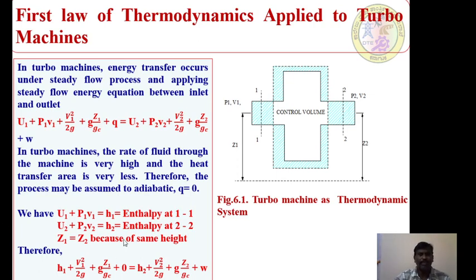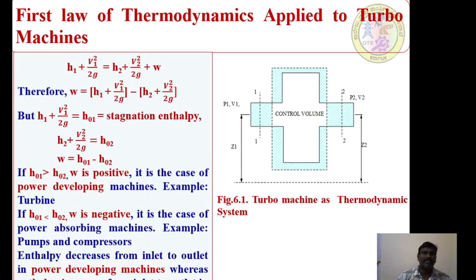We have U1 plus P1 V1 equal to H1, that is the enthalpy at section 1. U2 plus P2 V2 is equal to H2, the enthalpy at section 2. Z1 is equal to Z2 because of the same height. If you substitute all these conditions in the equation, we have H1 plus V1 square by 2GC plus G into Z1 by GC plus 0 is equal to H2 plus V2 square by 2G plus G into Z2 by GC plus W. Going to the next step, H1 plus V1 square by 2G is equal to H2 plus V2 square by 2G plus W. Solving for W, W is equal to H1 plus V1 square by 2G minus H2 plus V2 square by 2G.